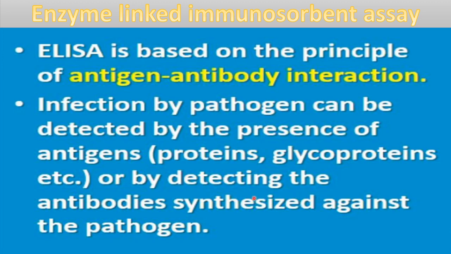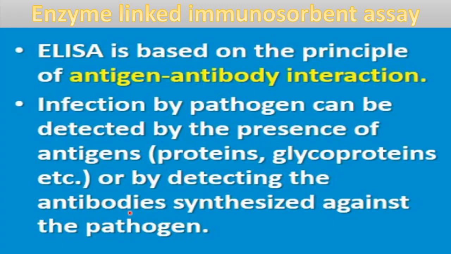Or by detecting the antibodies synthesized against the pathogen. The same ELISA technique can be used like this also. In place of artificial antibodies, we can take antigens for any pathogen, and if there is any reaction, it means antibodies are formed inside the blood, because obviously if any pathogen enters the body of a person, then against the antigen of that pathogen, antibodies are also formed.